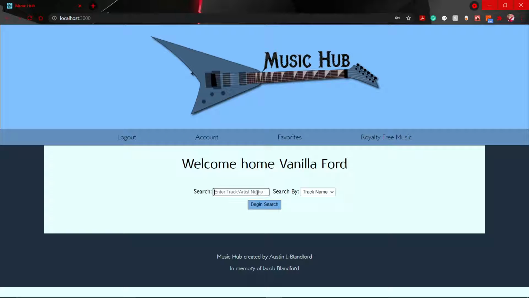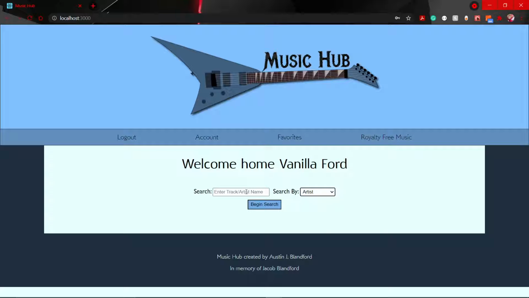In home, I have this little search engine right here where I could go ahead and put in a track or an artist name. I specify that because Music Hub is a website where you can go ahead and search for specific tracks or search for a specific artist, musical artist, via a track name or the artist name.